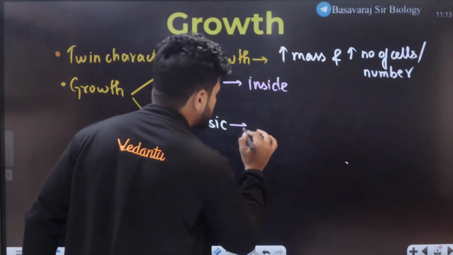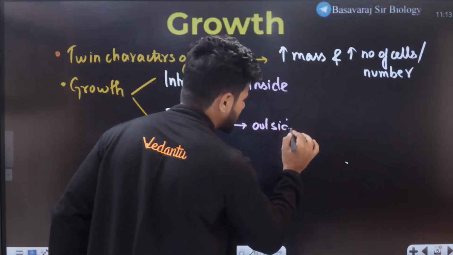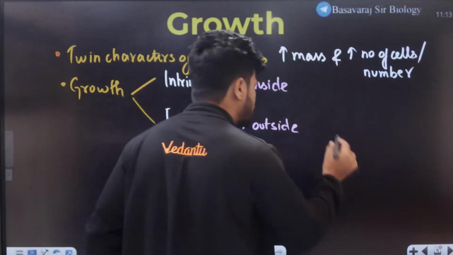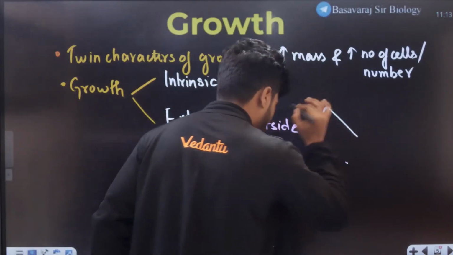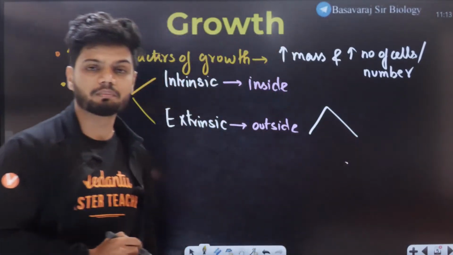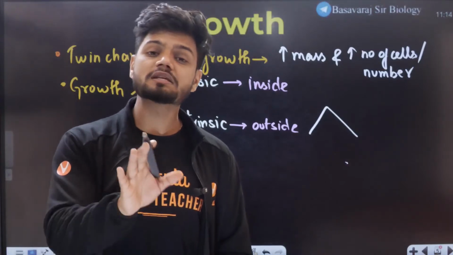Now, what is extrinsic growth? Growth on the outside is extrinsic. Let me give a quick example. If any one of you visited Kashmir, during the months of November, December, January, there will be snowfall there.